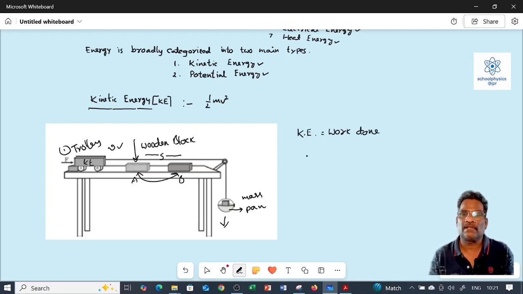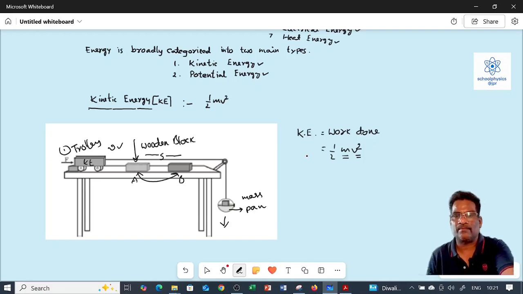It is expressed in the formula 1/2 mv squared. m is the mass of the object, v is the velocity of the object. Kinetic energy is a scalar quantity. It has only magnitude, no direction. That is the reason kinetic energy is also a scalar quantity like work.